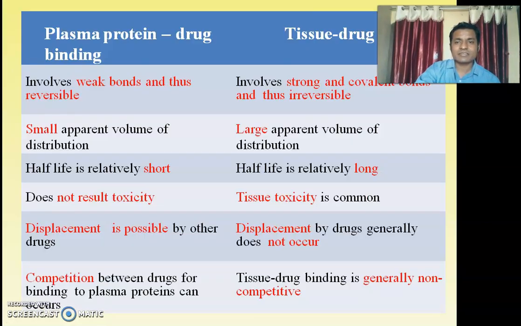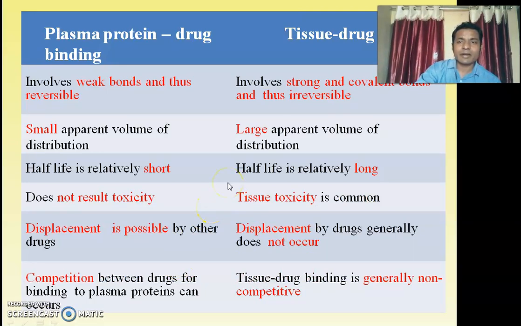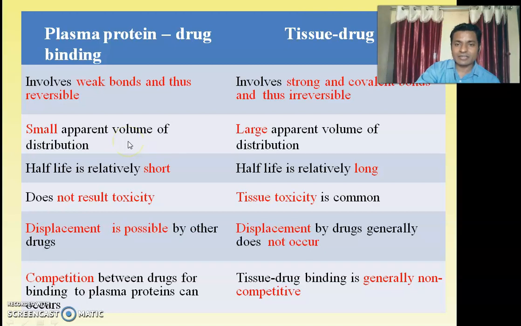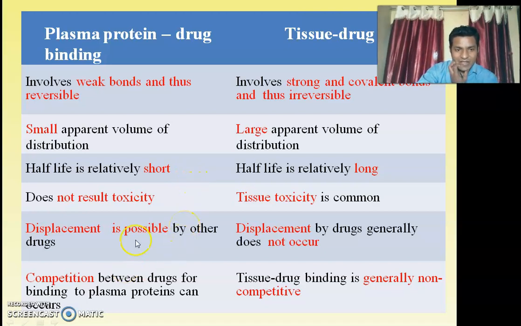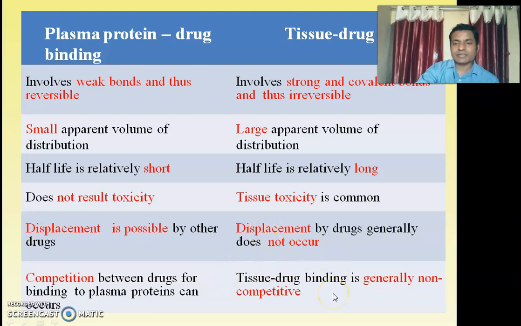At the last, this is the difference between plasma protein drug binding and tissue drug binding. In plasma protein, it is a weaker bond, whereas in tissue it is the strongest bond. Plasma protein binding gives a small apparent volume of distribution, tissue binding a large volume of distribution. Plasma protein binding gives a short half-life, tissue drug binding a long half-life. Plasma protein binding has no toxicity, tissue binding has toxicity. In plasma protein binding there is competition, in tissue binding there is no competition.